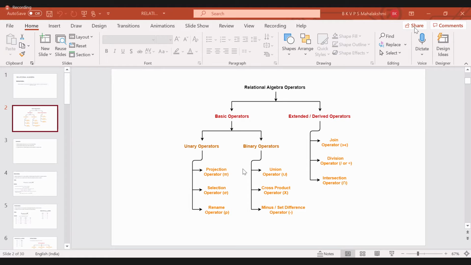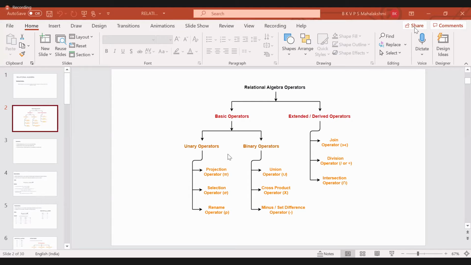So even if we want to select a record, we should have a symbol. Here the selection operator is used to select the records, the projection operator is used to select the columns, and the rename operator is just for renaming purposes. That's it. For all this, we should use only the symbols. So these are the unary operators.